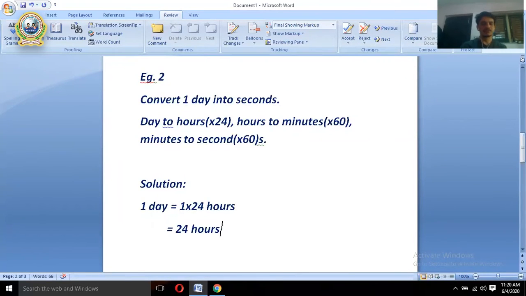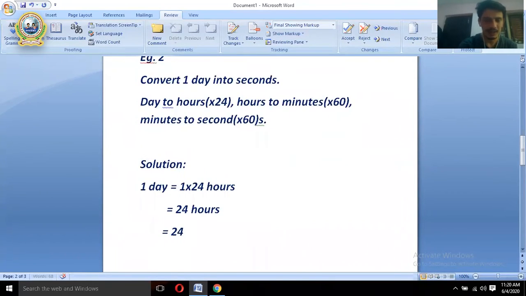Okay, now let's go to the next step. Now day has been converted into hour. Now let us convert hour again into minute. Again we'll have to multiply by 60. Now that becomes minutes. All right, now what answer comes? Multiply this. 24 into 60, you can do it on the rough side, on the corner of your copy. So 24 into 60, that becomes 1440 minutes.